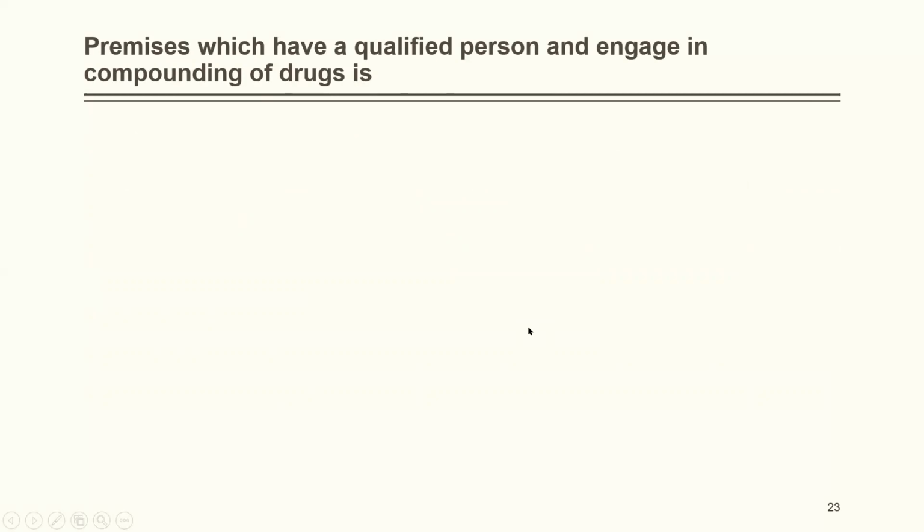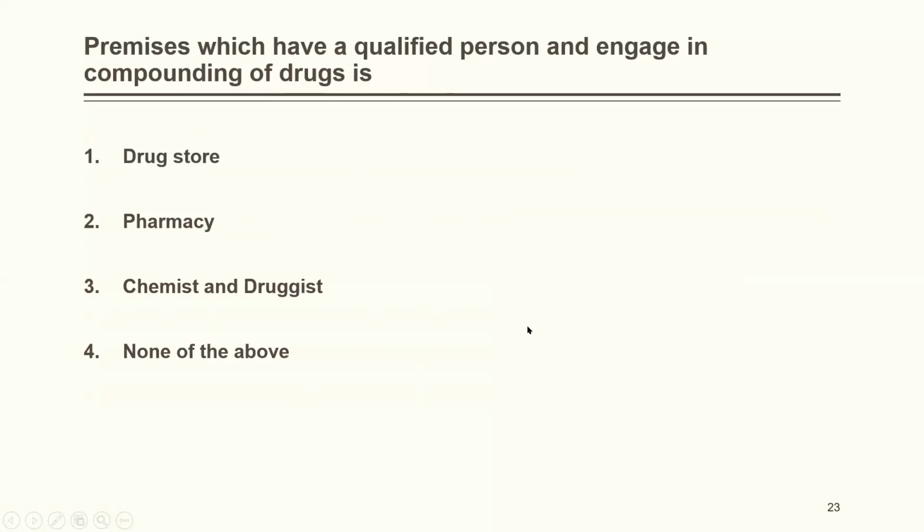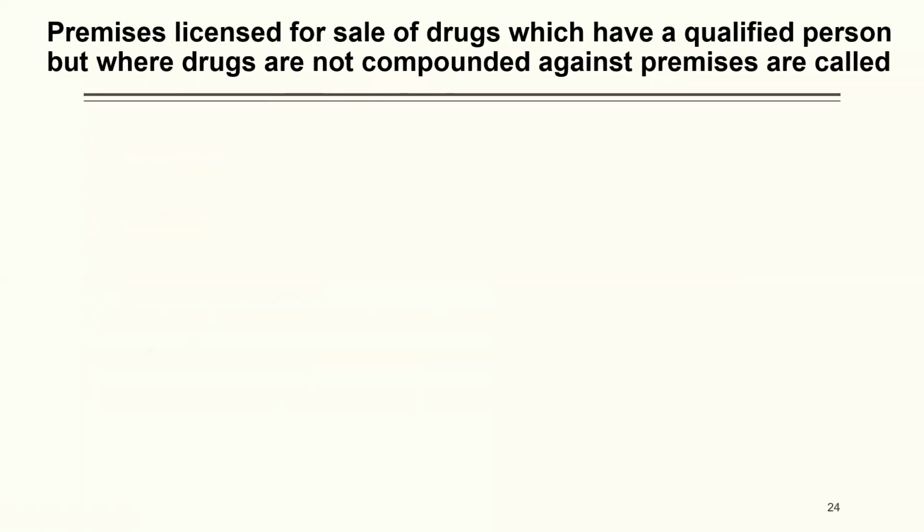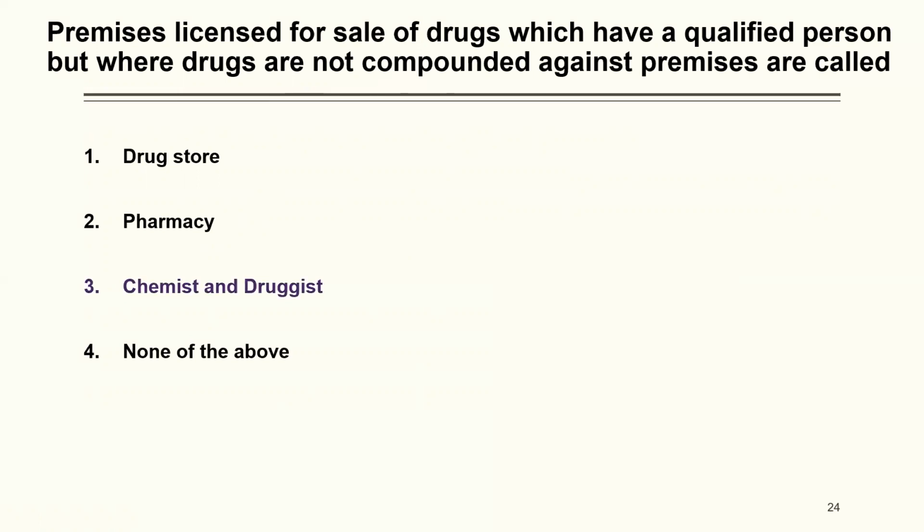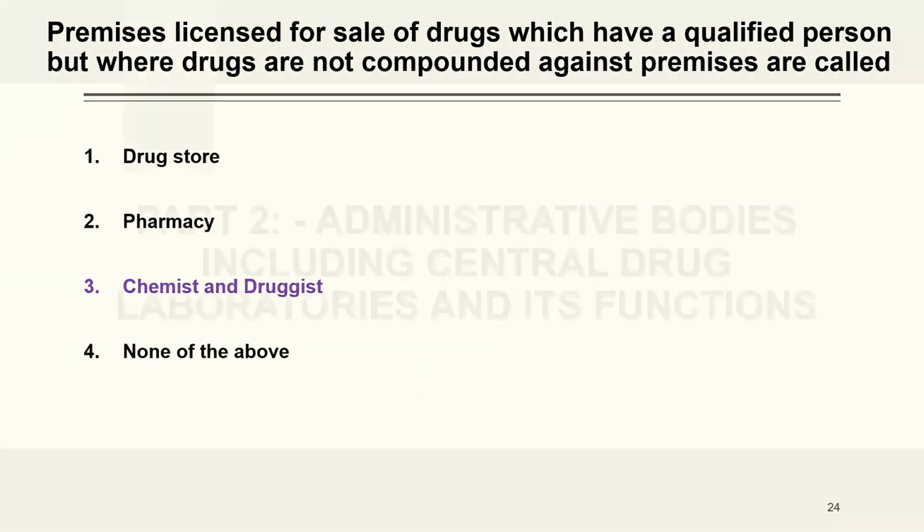Premises which have a qualified person and engage in compounding of drugs are called as drugstore, pharmacy, chemist and druggist, or none of the above? We have just discussed it. The correct answer would be pharmacy. Premises licensed for sale of drugs which have a qualified person, but where drugs are not compounded, are called as, see, drugs are not compounded over here, drugstore, pharmacy, chemist and druggist, or none of the above. The correct answer is chemist and druggist.